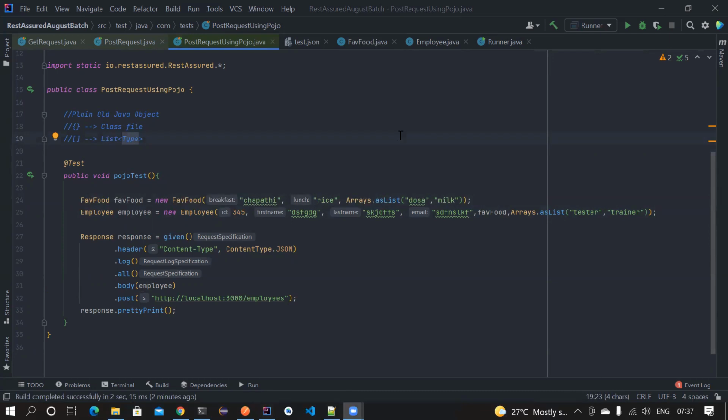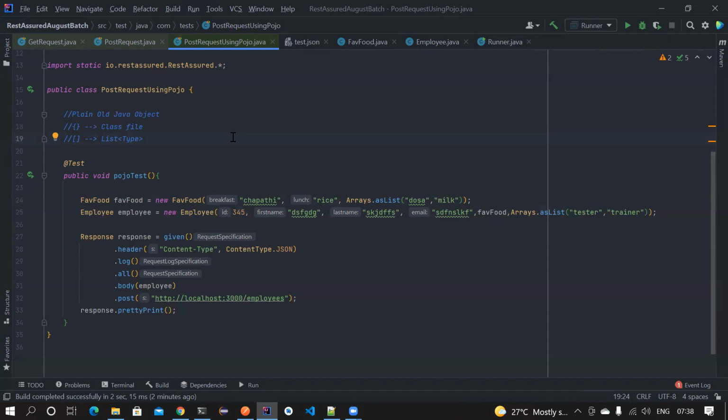Amrut, what's the advantage of using POJO? Basically, why do we prefer POJO over other modes? So the easiest and quick advantage that we get is POJOs can be used for both serialization as well as deserialization, and whatever may be the complex payload. Even your developers will be using POJOs to construct the request, because that's the easiest and the effective way, because you don't have to do a lot of work.